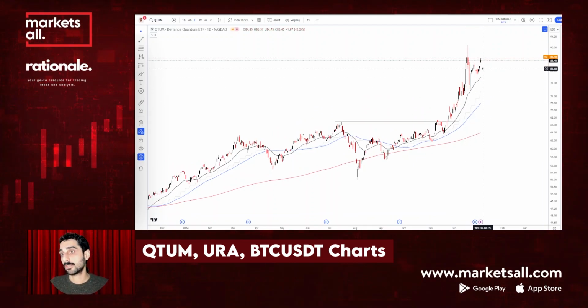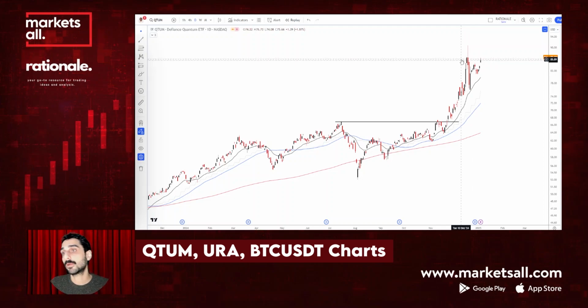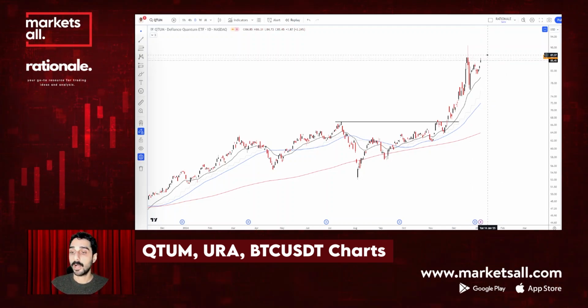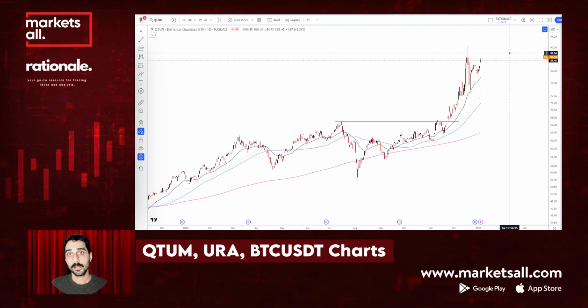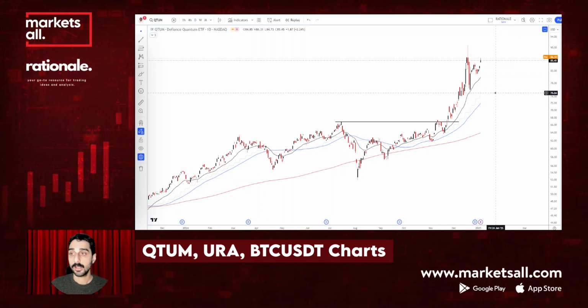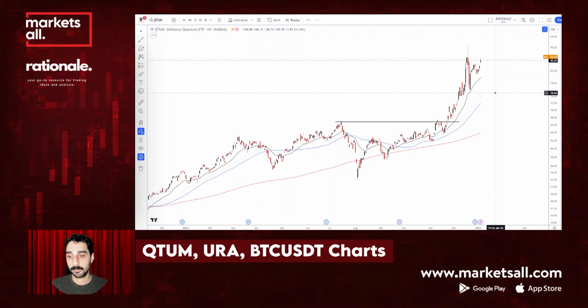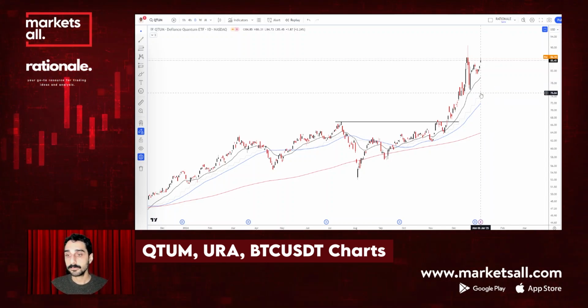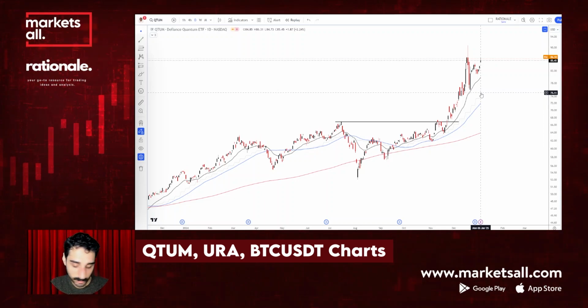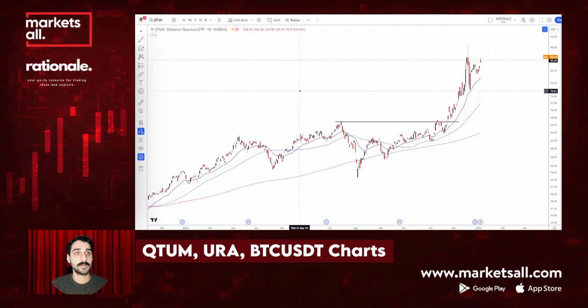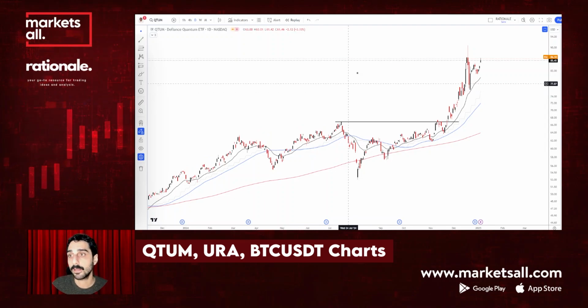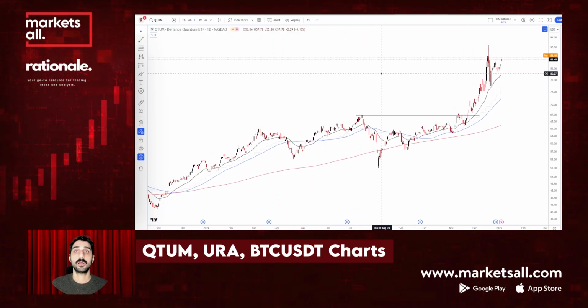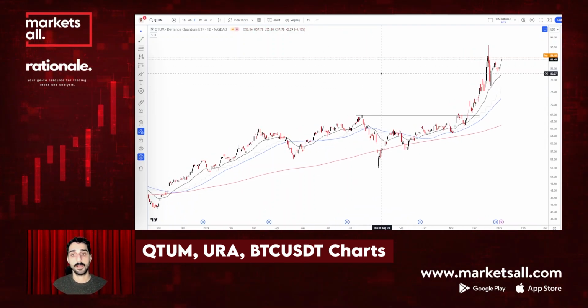I believe this is going to consolidate around here while Trump's uncertainties are going on, especially in January. January might be a bit of a balanced month due to those uncertainties. But that's the main ETF I'll be following to see if the quantum theme is improving.